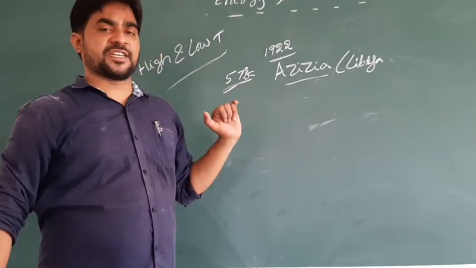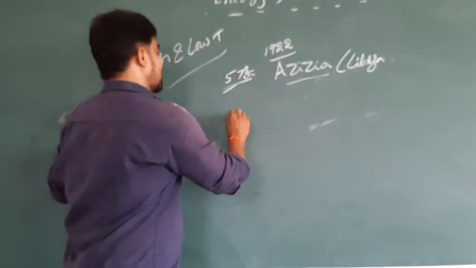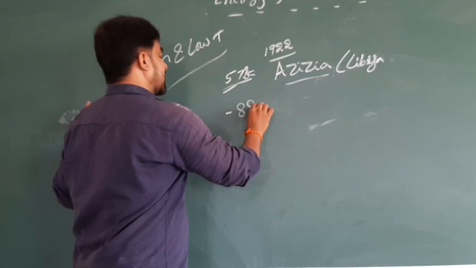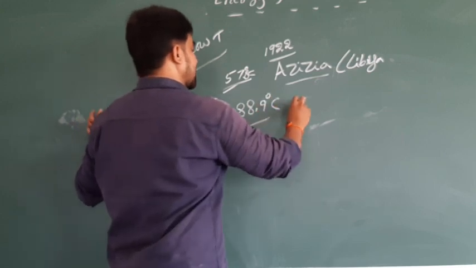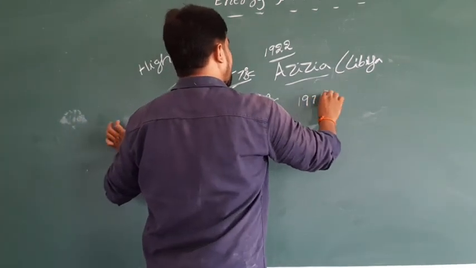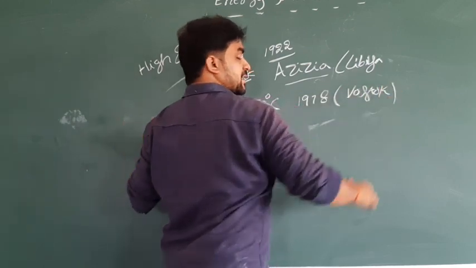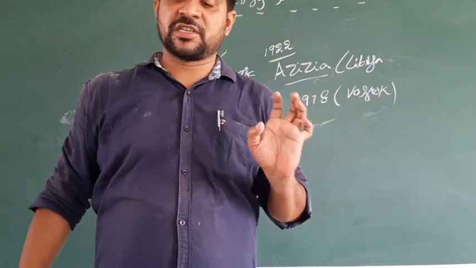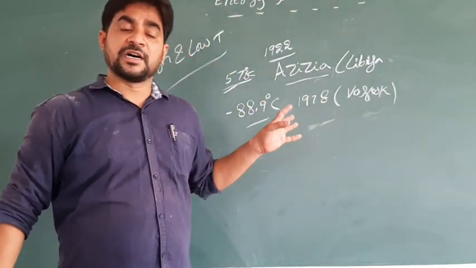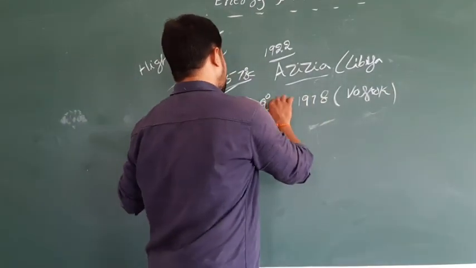And what is the lowest temperature? The lowest temperature was minus 89.2 degrees Celsius, in 1978 in the region of Vostok, the Russian research station.